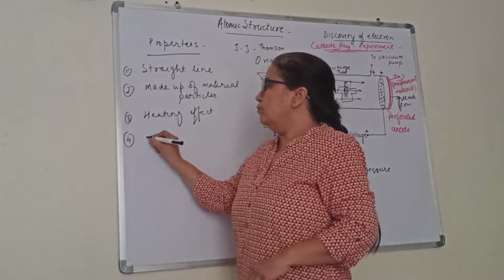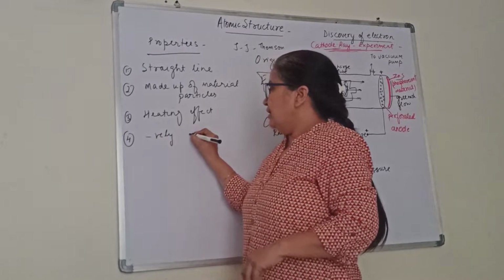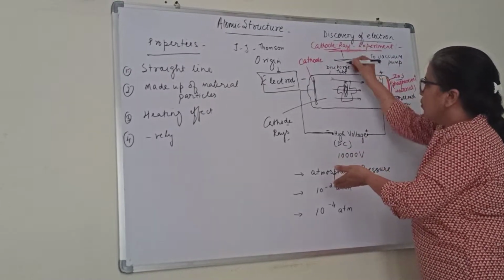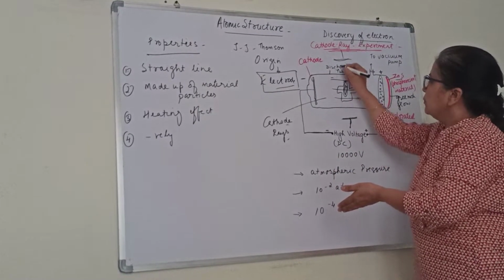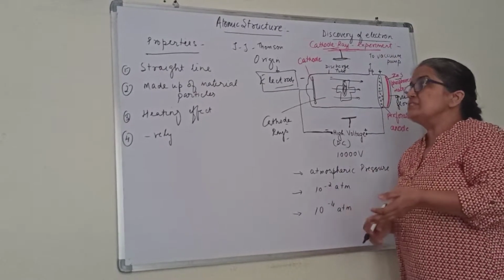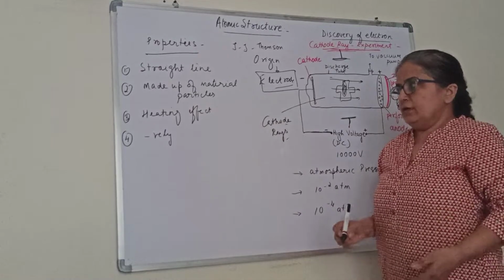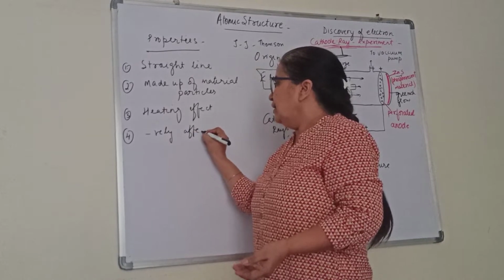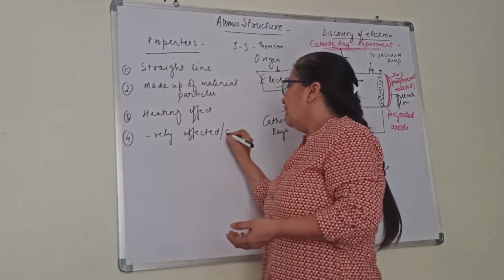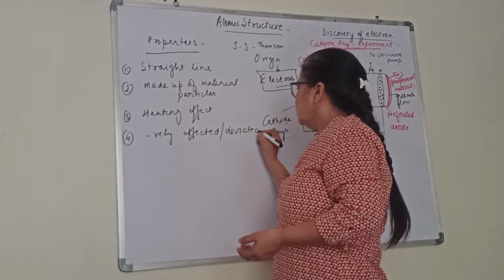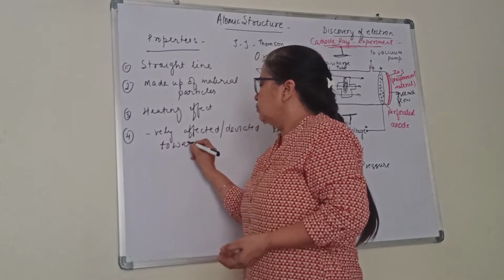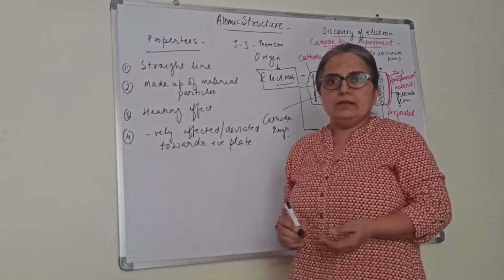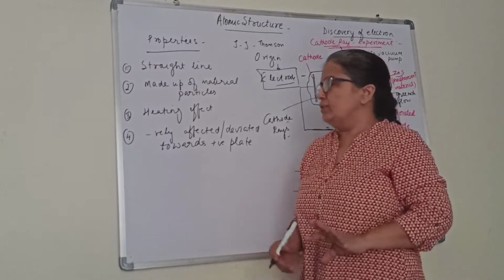Now how did they prove they are negatively charged? When an electric field is applied around this cathode ray, suppose there are two electrodes put up here, cathode and anode. Cathode rays were seen moving towards the positive plate. So we can say they are affected, or deviated, towards the positive plate when placed in the electric field. So they are getting affected by the electric field.